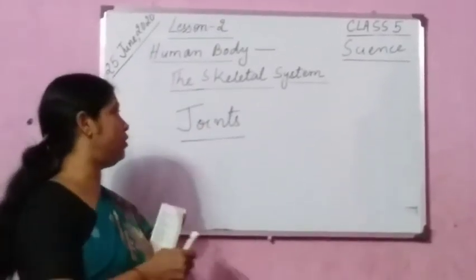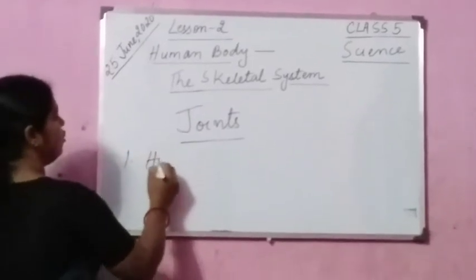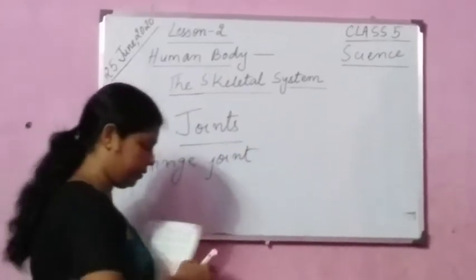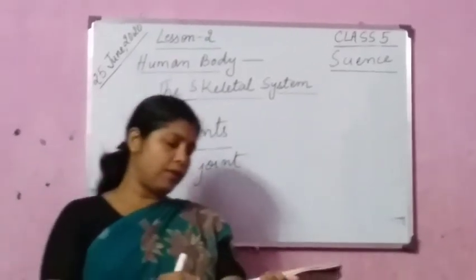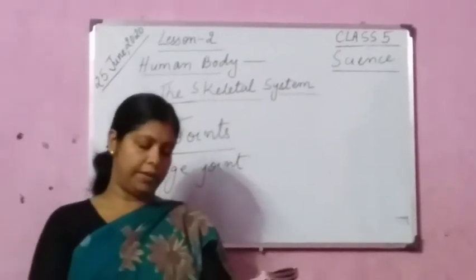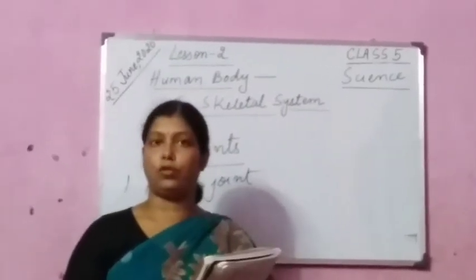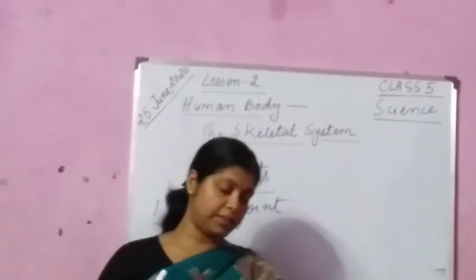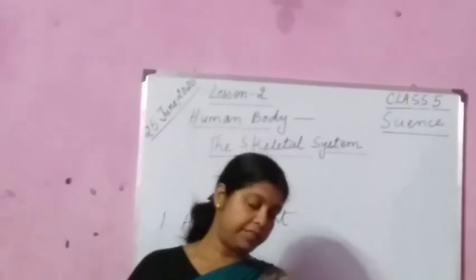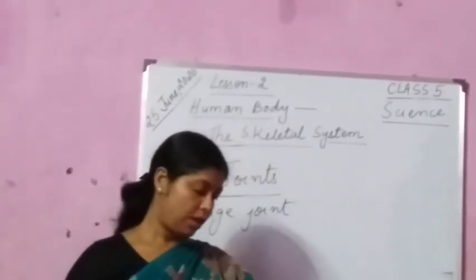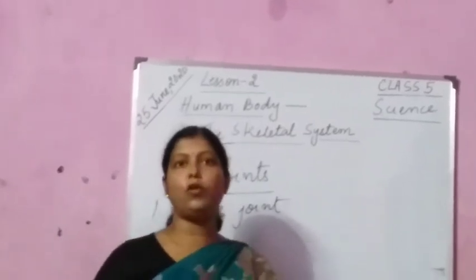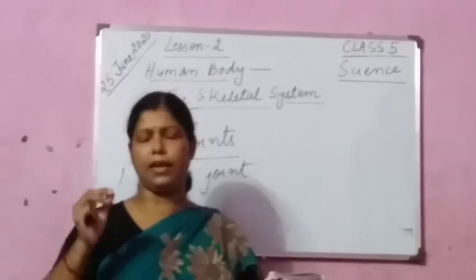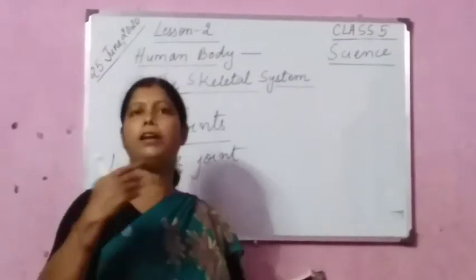First is the hinge joint. Number one is hinge joint. Hinge joint allows back and forth movement in one direction only. You can move back, you can move forth, in one direction only. Please see the picture here. Similar to the hinges of a door, you can move it front, you can move it back, but you cannot move it in any other direction. Only in front and back.